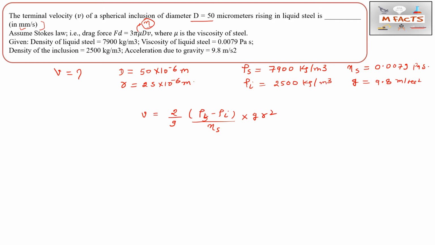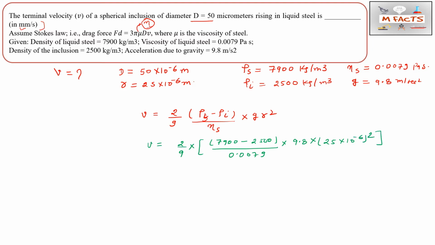So how can we find it? 2 by 9 multiplied by 7900 minus 2500, this much value is given, divided by 0.0079, multiplied by 9.8, multiplied by 25 into 10 power minus 6 whole square, that is the radius.